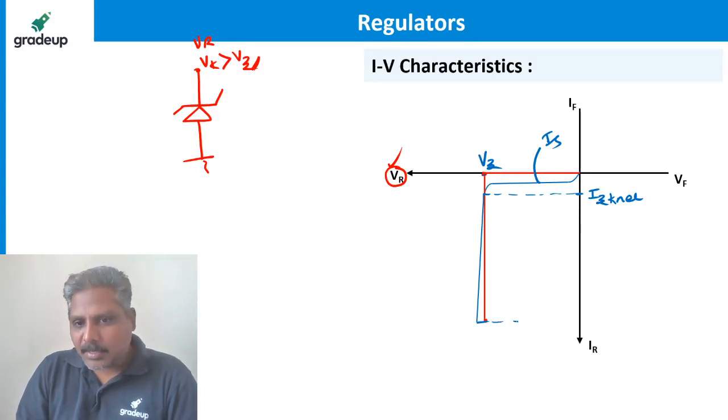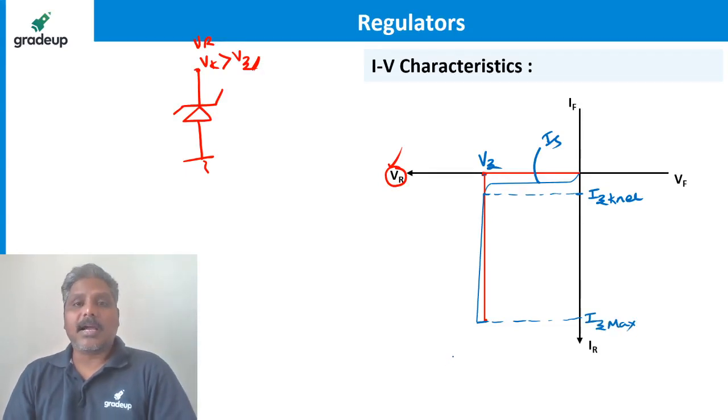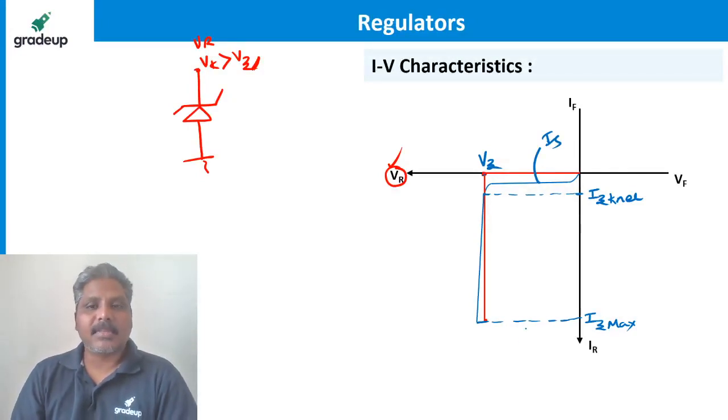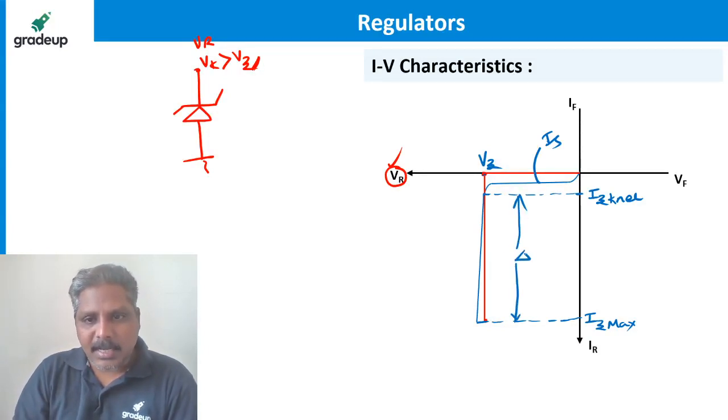Somewhere here, I call it IZ max. Highest current possible. More than this, the Zener also gets damaged. If you see the variation in current from here to here, I call it delta IZ.